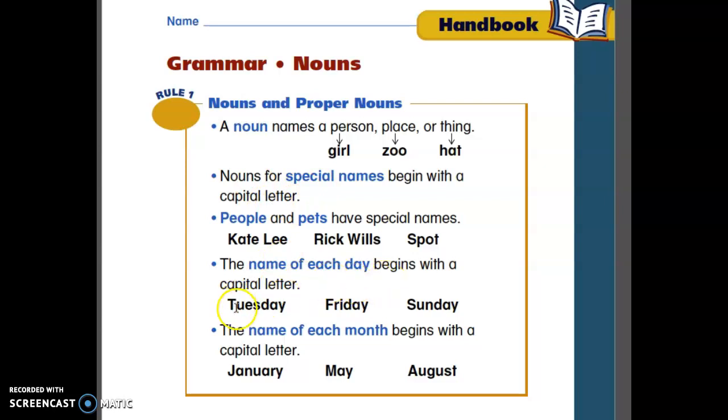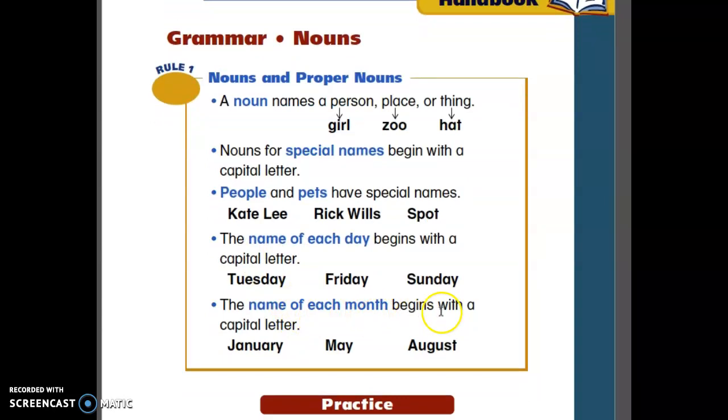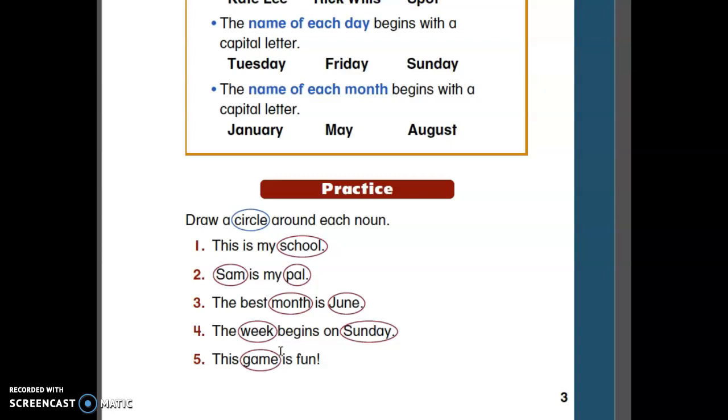Okay, so like for instance, Monday, Tuesday, Wednesday, Thursday, Friday, Saturday, Sunday. All of them will have an uppercase or a capital letter. And the name of each month begins with a capital letter. January, February, March, April, May, June, July, August, September, October, November, December. 12 months. Let's practice. You draw a circle around each noun.